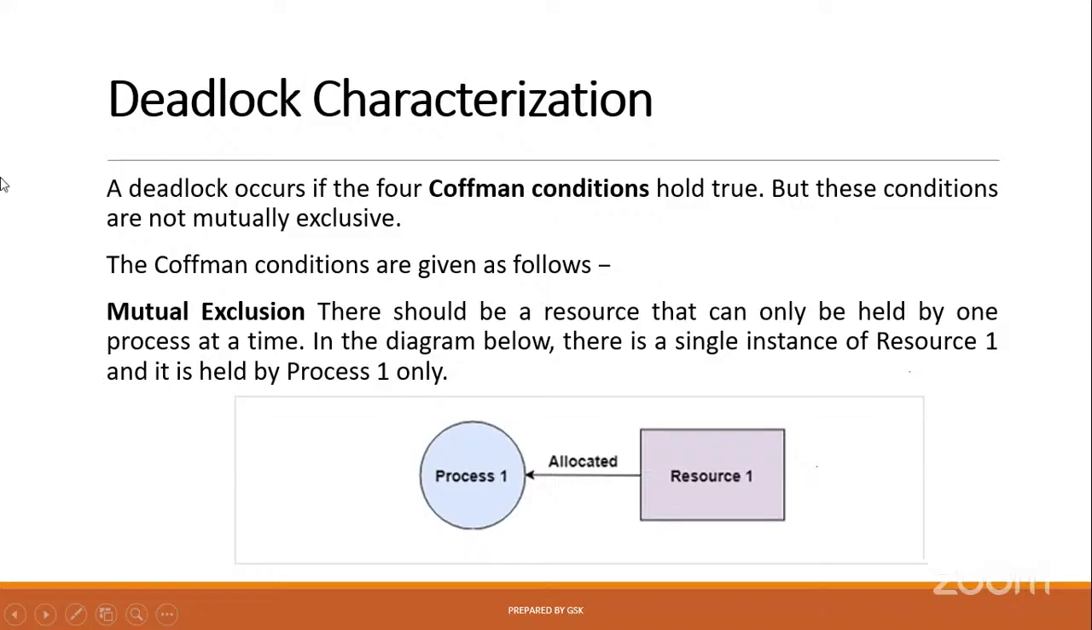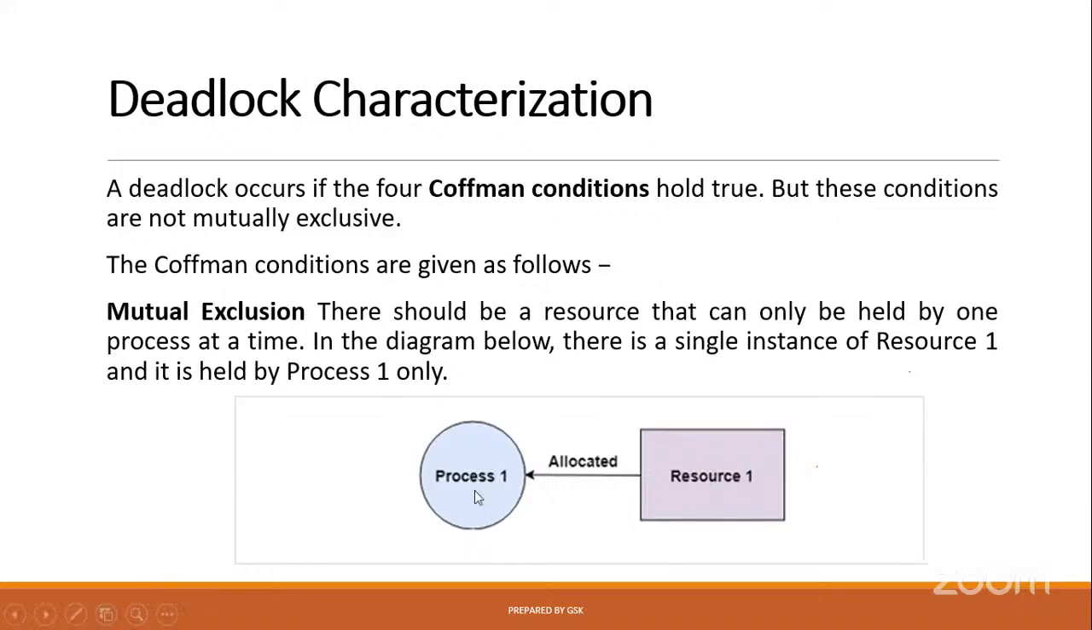The meaning is, once a resource is being used or allocated by one process, that same resource should not be allocated to another process. This is the simple meaning of mutual exclusion. Okay, let me repeat. There should be a resource that can only be held by one process at a time. One resource, one process, simple term.